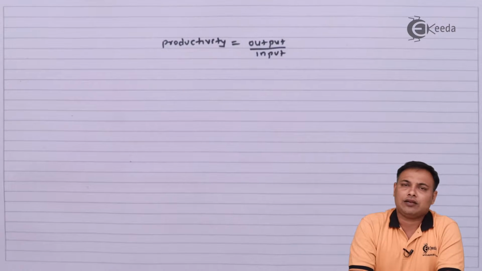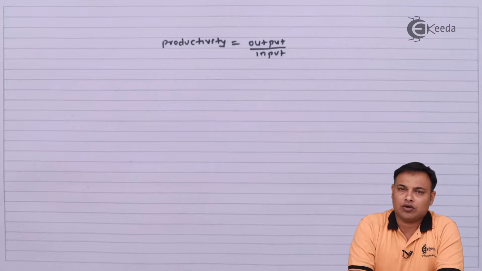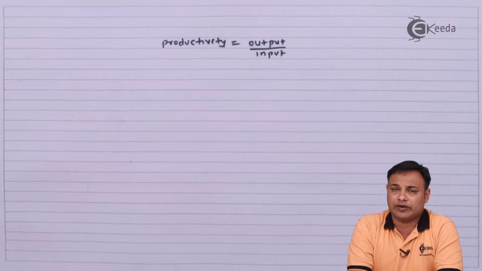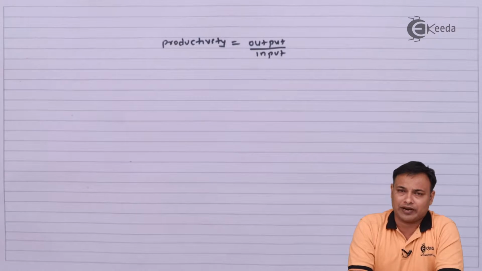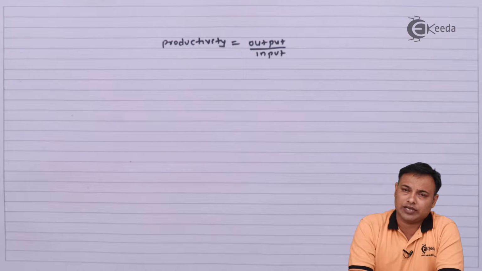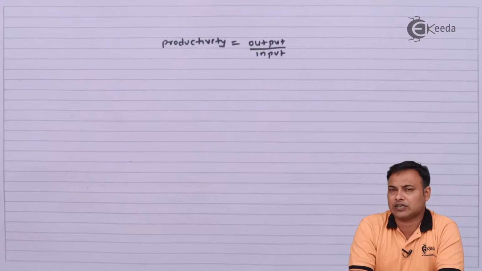For example, a country like Japan or USA have higher productivity in agriculture as compared to India. In case of India, the productivity is much lower because of backward or conventional methods of agriculture, because of subdivision of land and many other factors. On the contrary, it is too high in case of Japan, USA or any other Western countries.